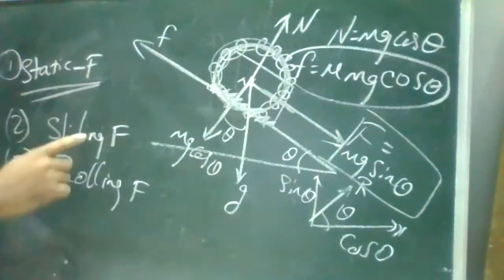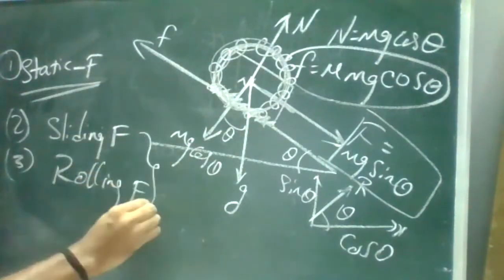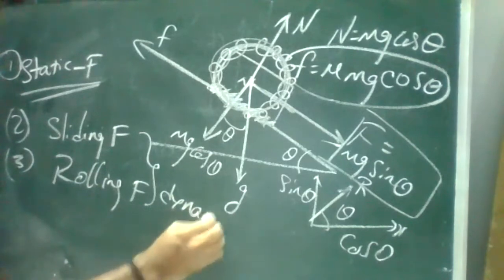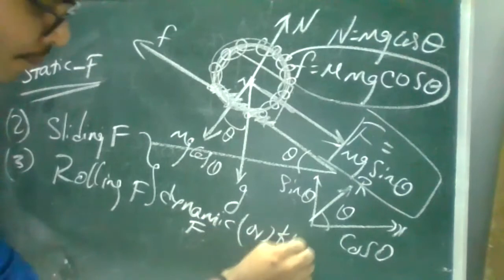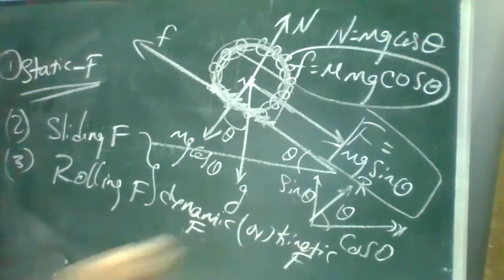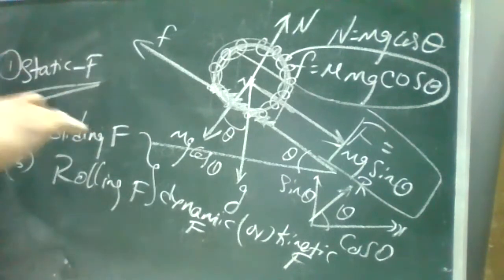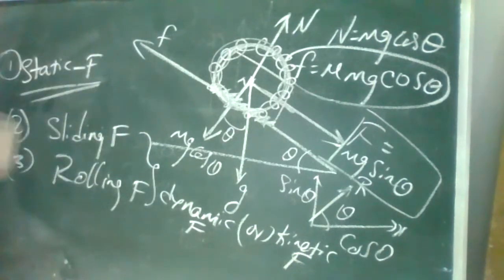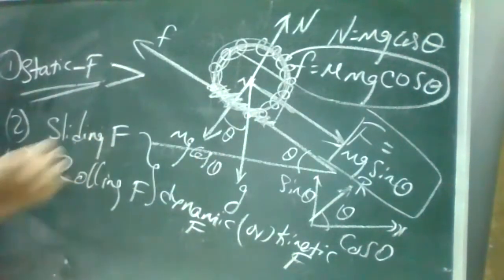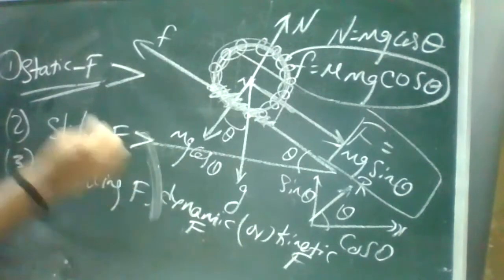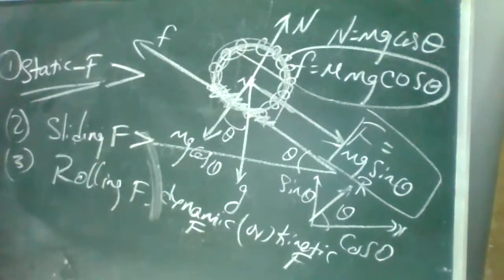If you compare all three, these two we call dynamic friction, because there is movement. When there is movement, it is dynamic friction, or we can say kinetic friction. Now which one is greater? Static friction is at rest. Even when we apply force, the object will try to stay stuck there because of the roughness. Static friction is greater than sliding friction, and sliding friction is greater than rolling friction. This is your sequence under friction.